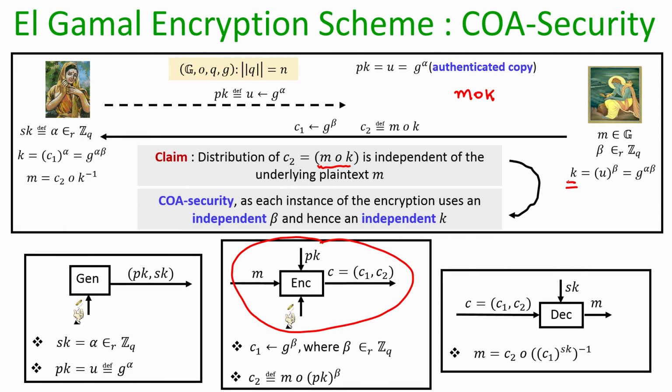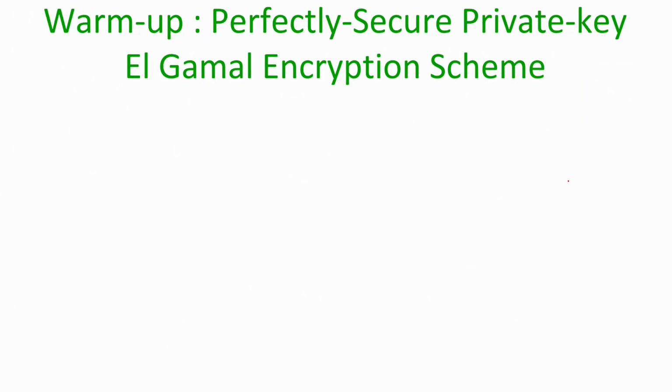So, even if the alpha component in the resultant Diffie-Hellman key which sender and receiver are using to do the encryption and decryption is the same, it is the beta component which is triggering the randomness here, and since beta is independently picked for each instance of the encryption, the overall Diffie-Hellman key K used in each instance is independent. And now, assuming that this claim is true, that means the distribution of C2 is independent of the underlying plaintext, we get the COA security.